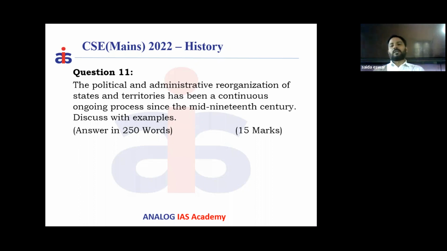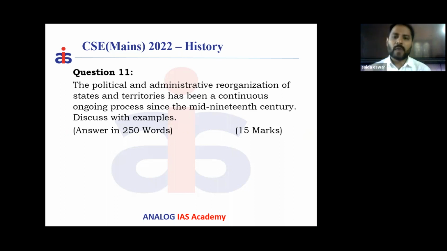Now in 2014, we have reorganized Andhra Pradesh into Andhra and Telangana. Like that, the basis for the political and administrative reorganization has been changed. But the phenomenon of redrawing our boundaries has continued till date. Even now in India, there are some demands to redraw the boundaries.